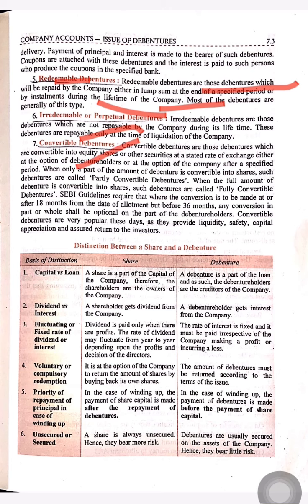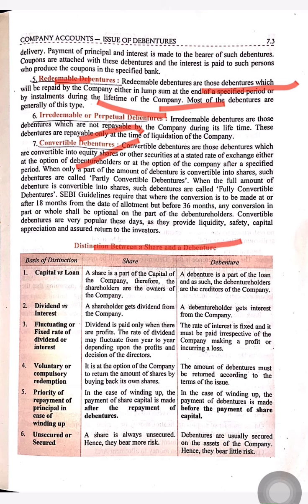Convertible debentures are those on which the company gives the debenture holders an option to convert their debentures into shares within a particular time. If the debenture holder wants to convert, they can easily convert them into equity shares within a specified time limit. If that time limit has passed, then they will not be convertible.